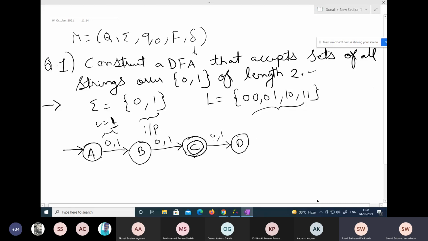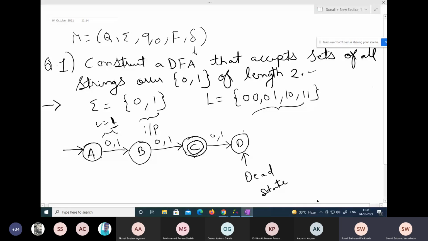Now, what will D do? D will not send any values to another state. D becomes our dead state. Why is it a dead state? Because the length over here becomes 3, which is not our goal. That's why D becomes the dead state. So you can either stop at C, or you can just check it or try it out.